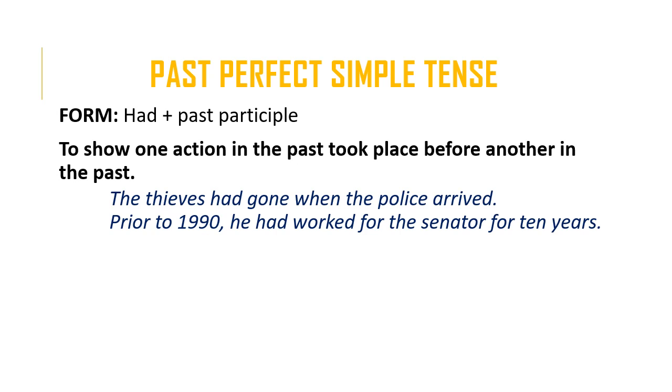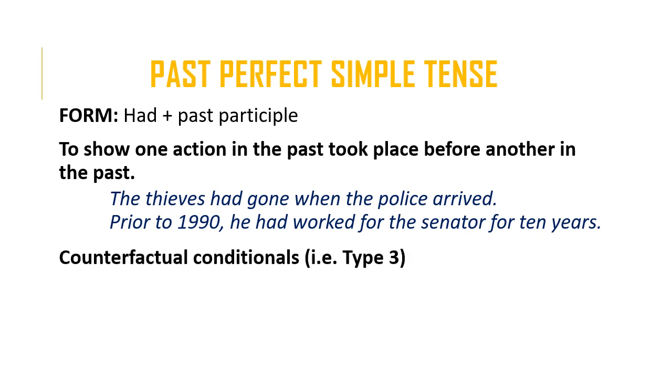So the meaning of this is that the thieves left before the police arrived. So both of these things happened in the past, but one of them, the one that uses the past perfect, happened before the other. Prior to 1990, he had worked for the senator for 10 years. So here we have two things in the past, but not necessarily two actions. So we have the time phrase prior to 1990, and then the verb is in the past perfect. He had worked for the senator for 10 years.